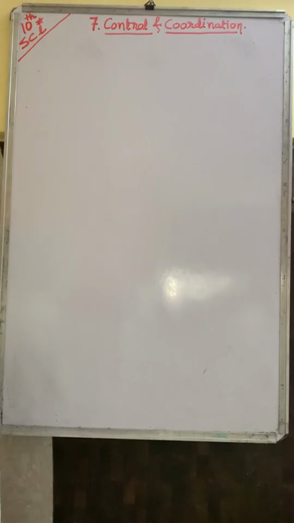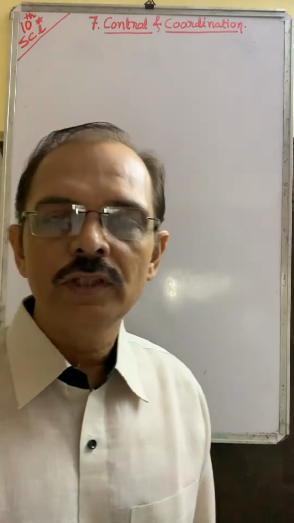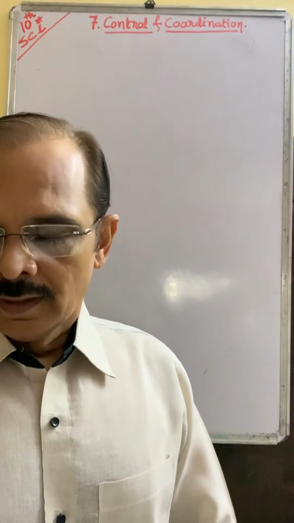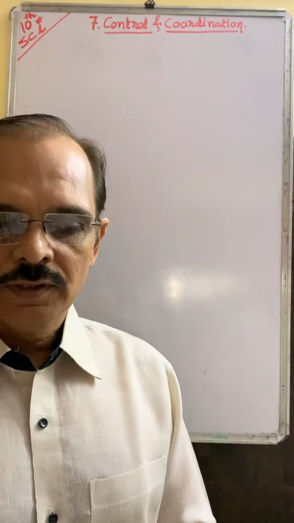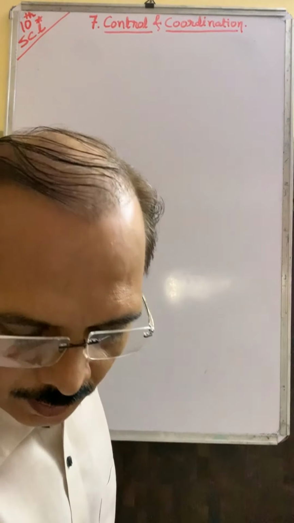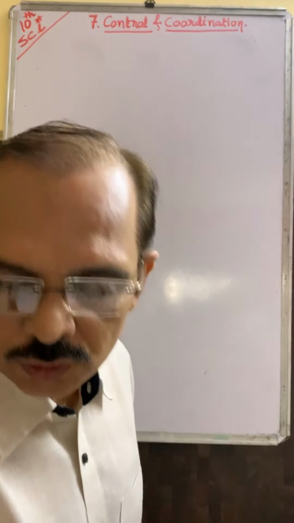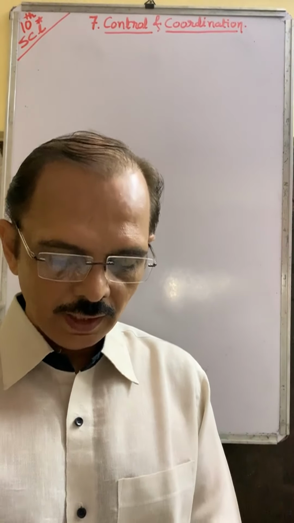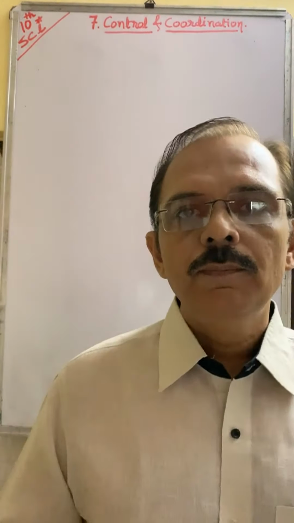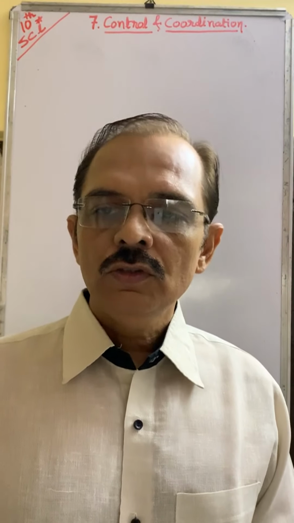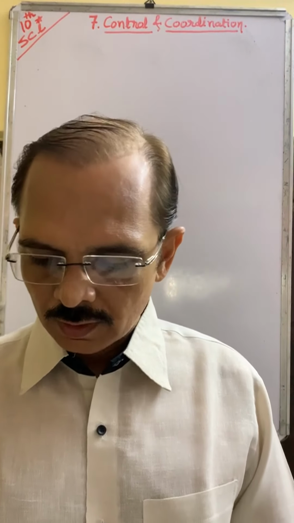Hello everyone, let us start a new chapter of science, that is control and coordination. In the Biology chapter you have learnt about life process, okay? Now we are going to learn about control and coordination. See how this happens in our body, how this happens in plants.